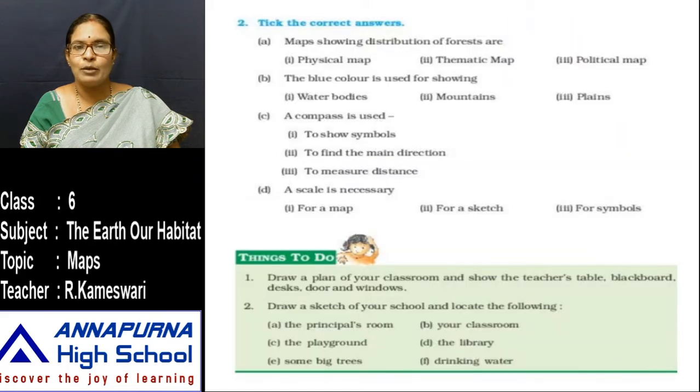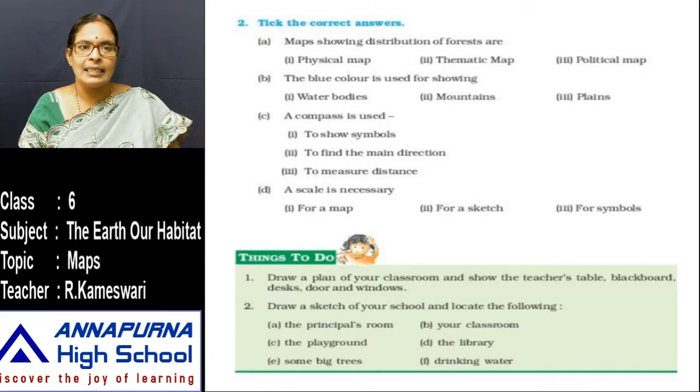Next, open your textbook, page number 28. Tick the correct answers, children. Maps showing distribution of forests are called thematic maps. So the answer is 2, thematic maps.